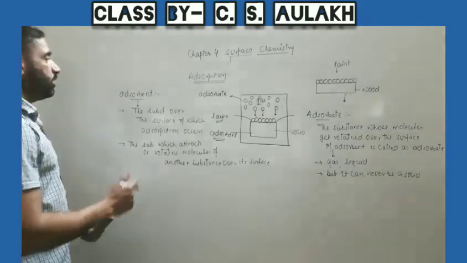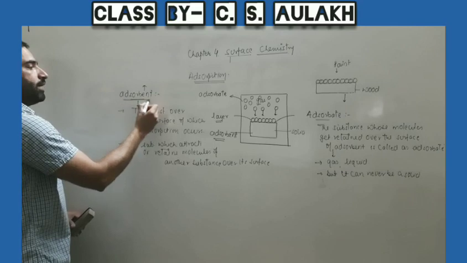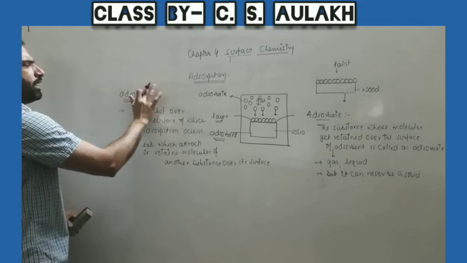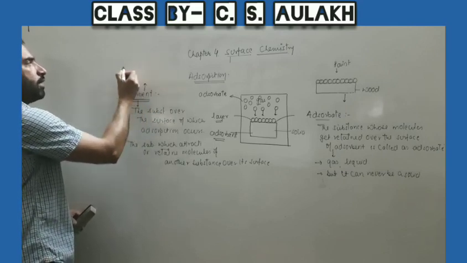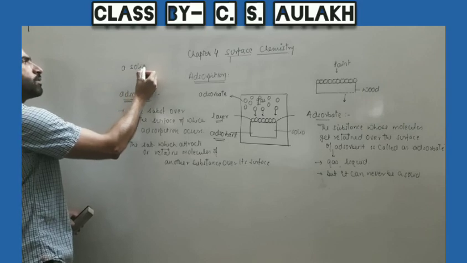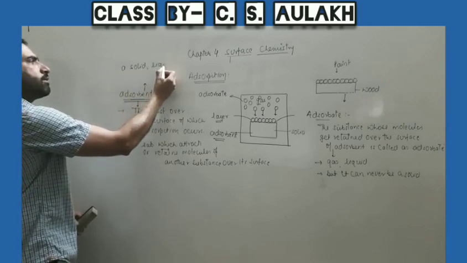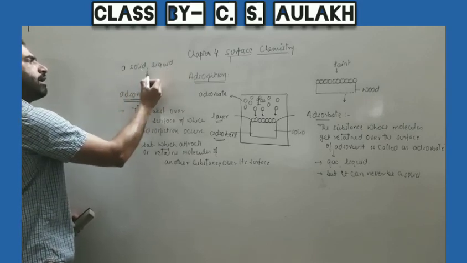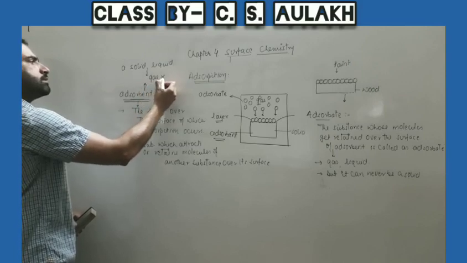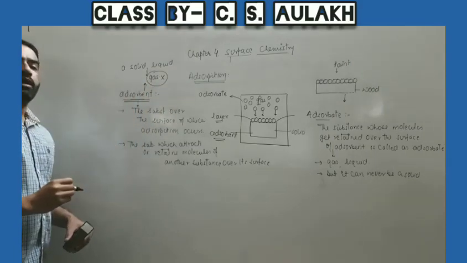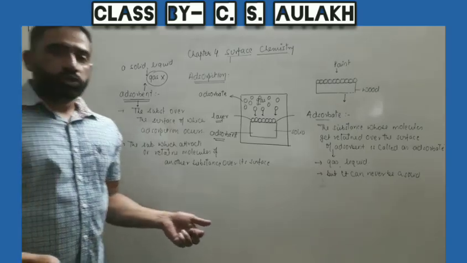In the same way, if we talk about adsorbent, adsorbent can be a solid or a liquid, but it can never be a gas, because gas has no surface.